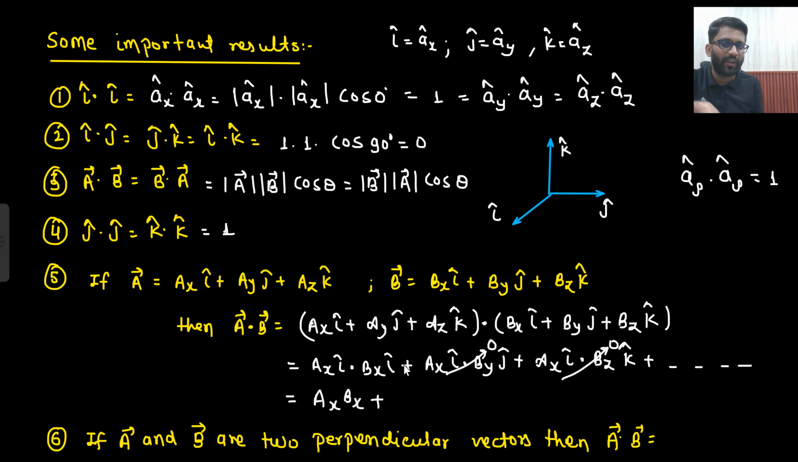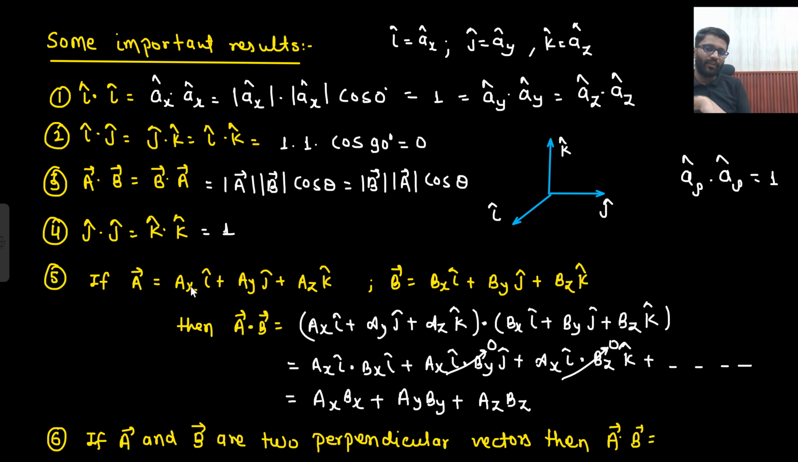In the next manner, what will happen? Ay j cap dot Bx i cap. So j cap dot i cap will be 0, j cap dot j cap will be 1. So in the next manner, what will you get? Ay By. Plus, in the next manner, what will you get? K cap dot i cap 0, k cap dot j cap 0, k cap dot k cap will be 1. So Az Bz.